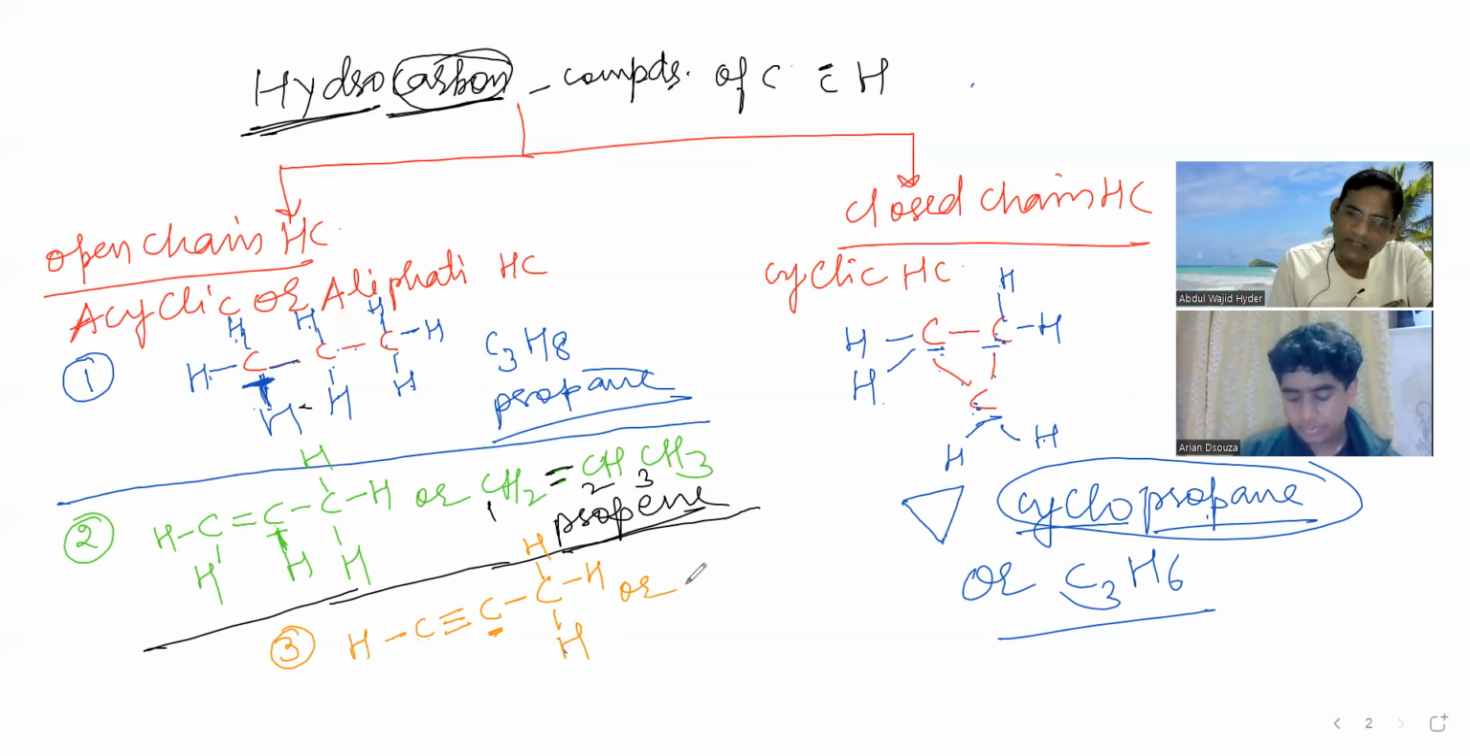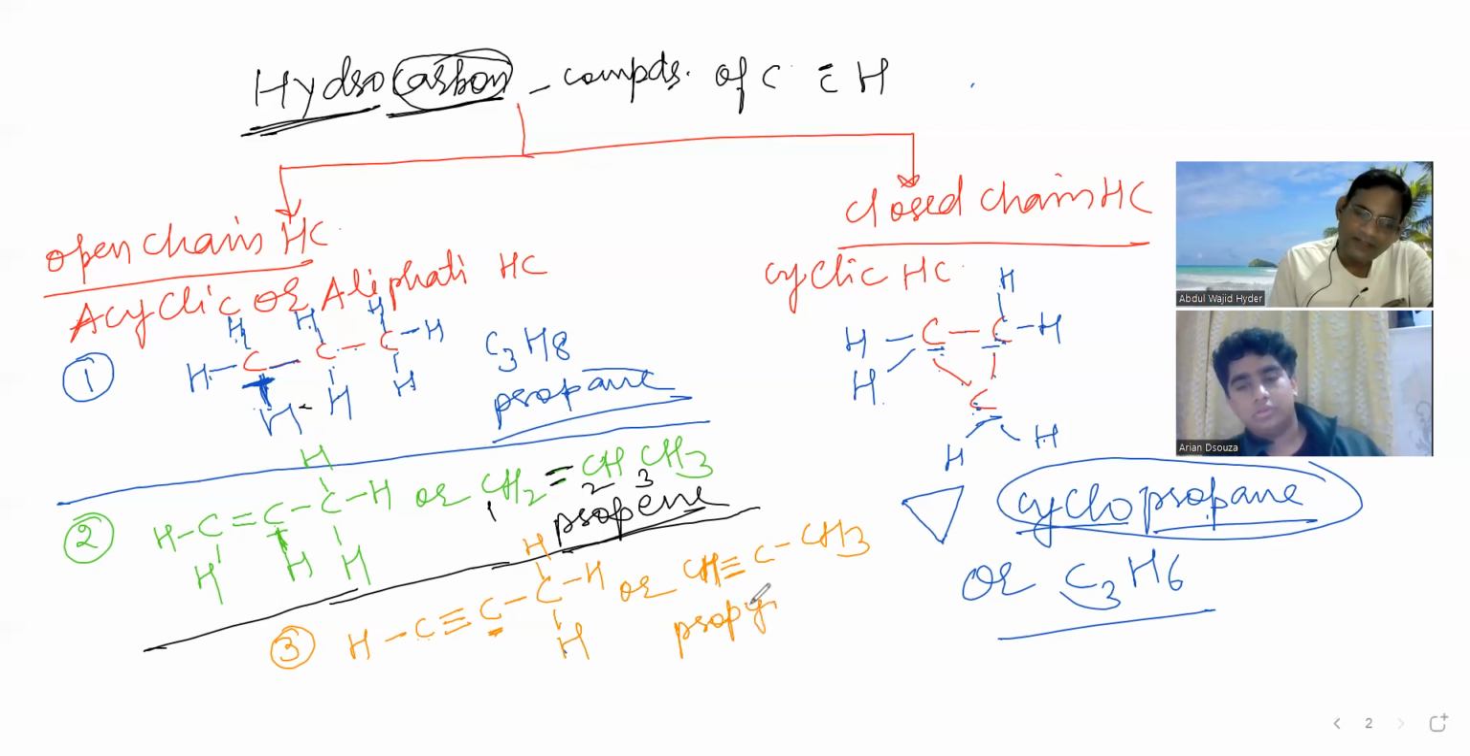How else can you write it? CH triple bond C, CH3. How many carbons were there? 3. So prop, and for a triple bond the suffix "yne" will be used. Propyne. This is propane, this is propene, and this is propyne.